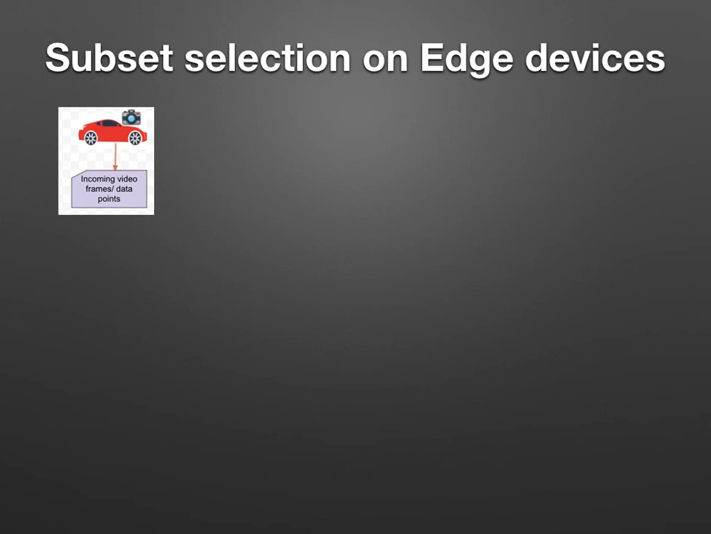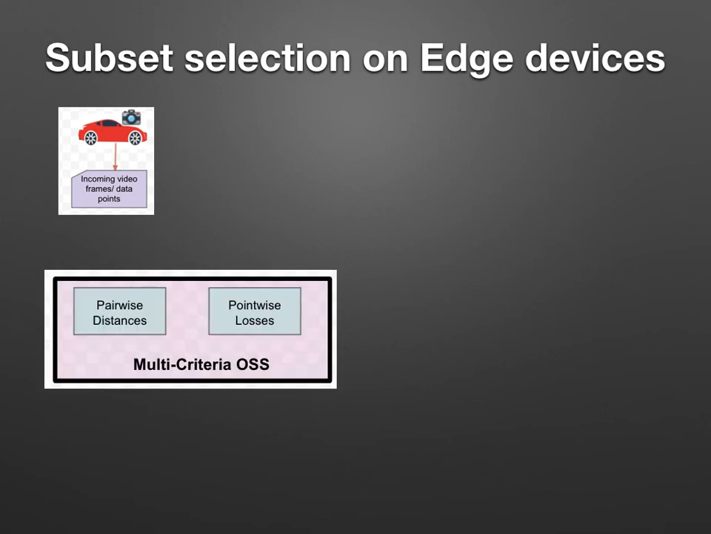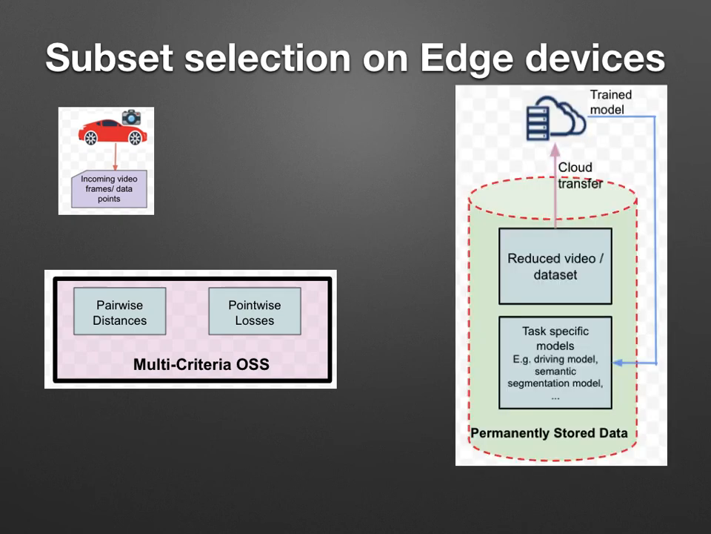We present a high-level picture of the selection framework. The car provides video feeds. There are two blocks. One is the multi-criteria OSS framework. The other is the stored data, where some existing data is present in the reduced data block. And the required model parameters are also available.